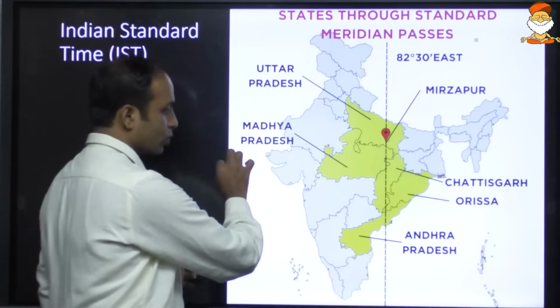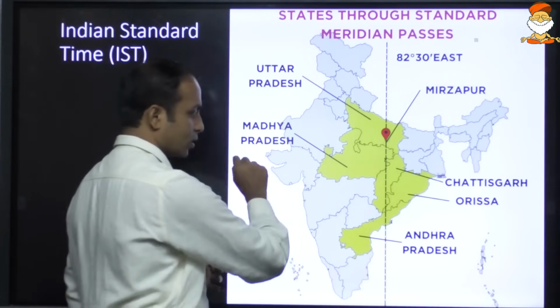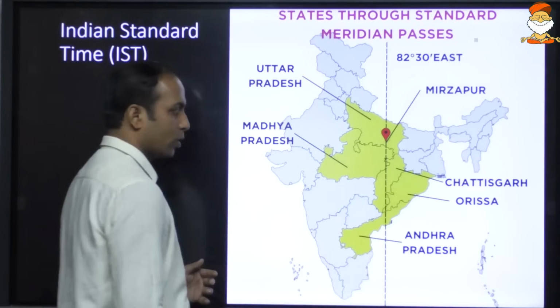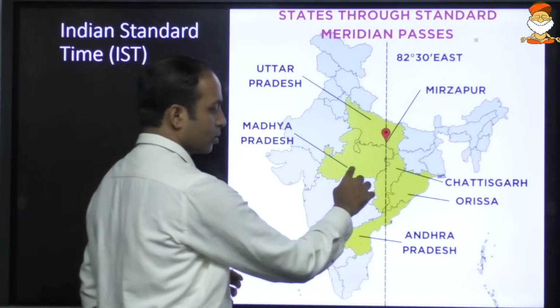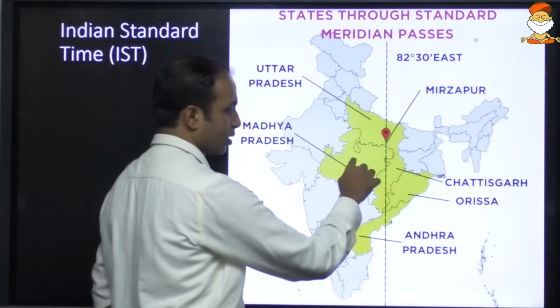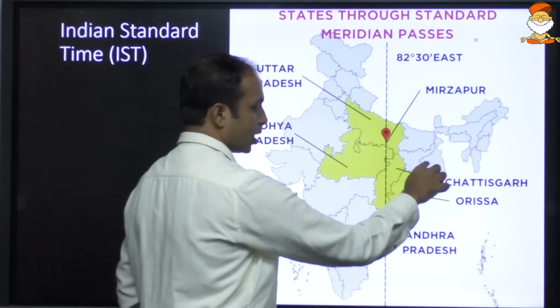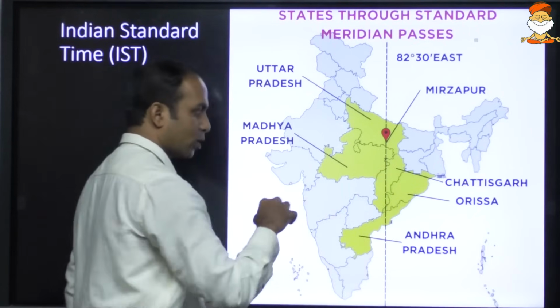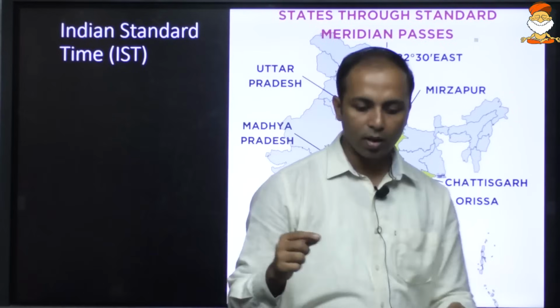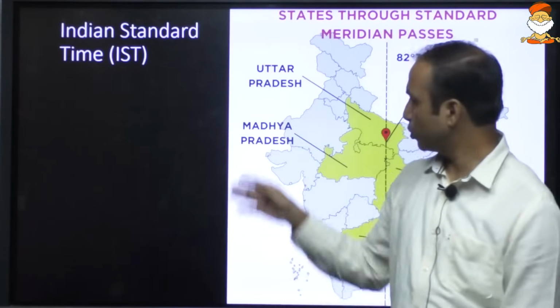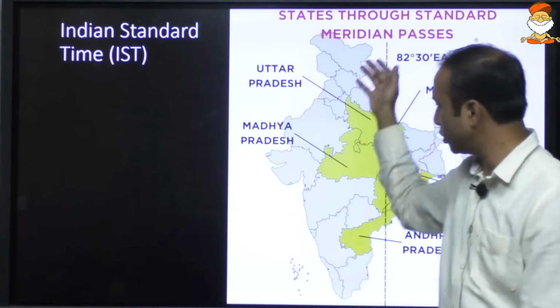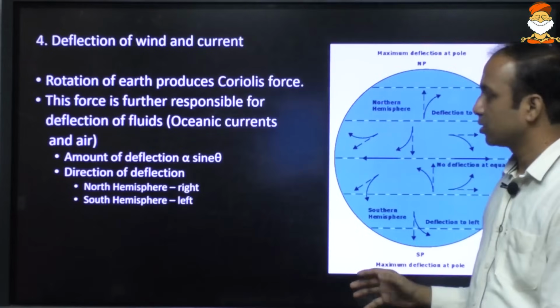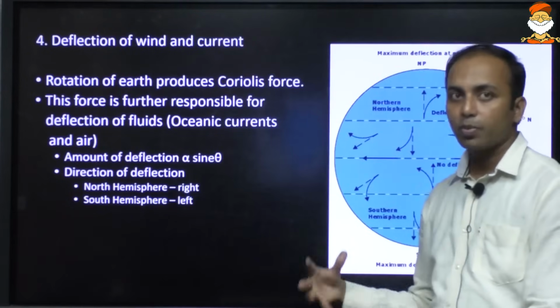Because UPSC has asked a question related to the Tropic of Cancer. The Tropic of Cancer passes through 8 states in India, that is Gujarat, Rajasthan, Madhya Pradesh, Chhattisgarh, Jharkhand, West Bengal, Tripura, and Mizoram. UPSC had asked a question with respect to cities through which they are passing. So we should be safe and do this also. That is analytical preparation.